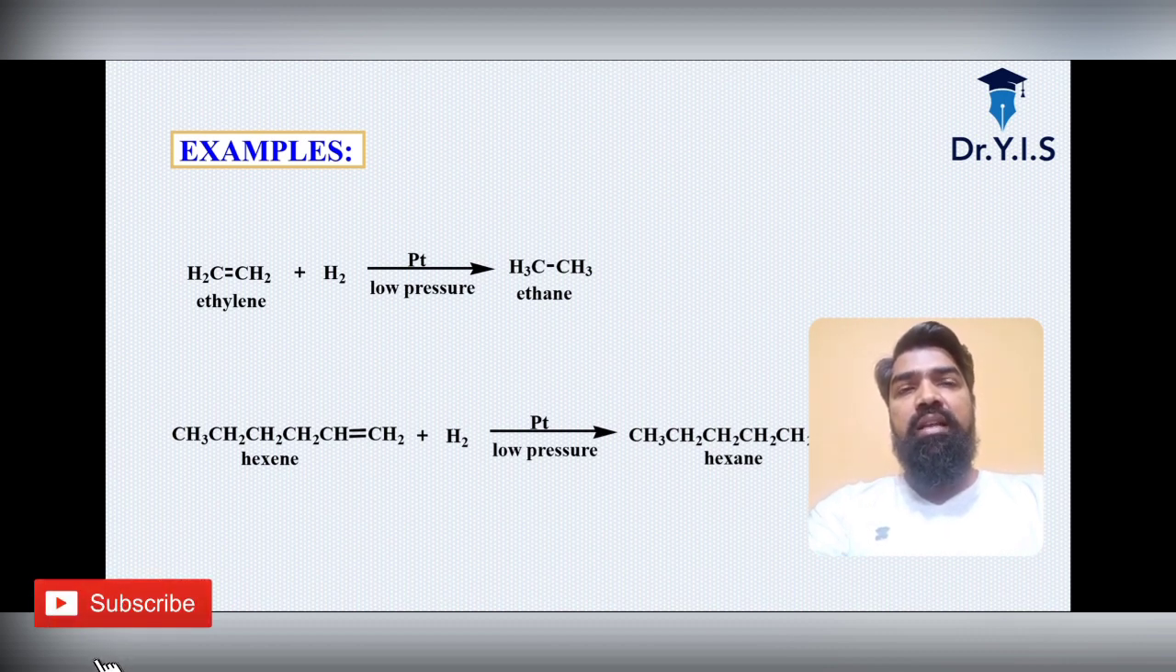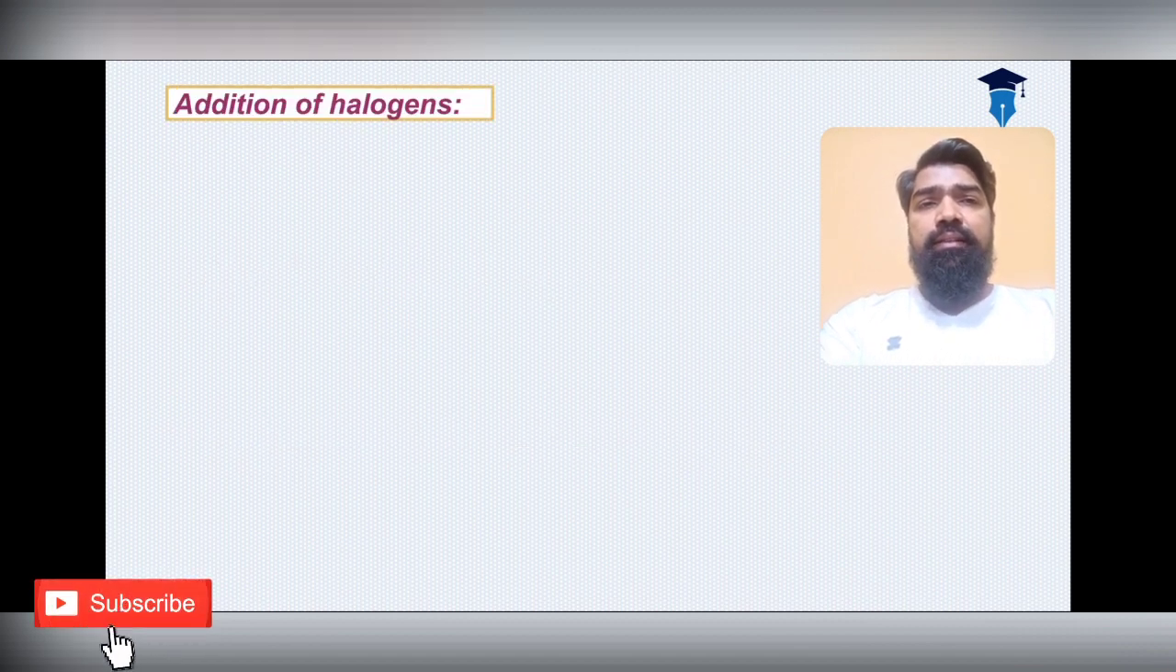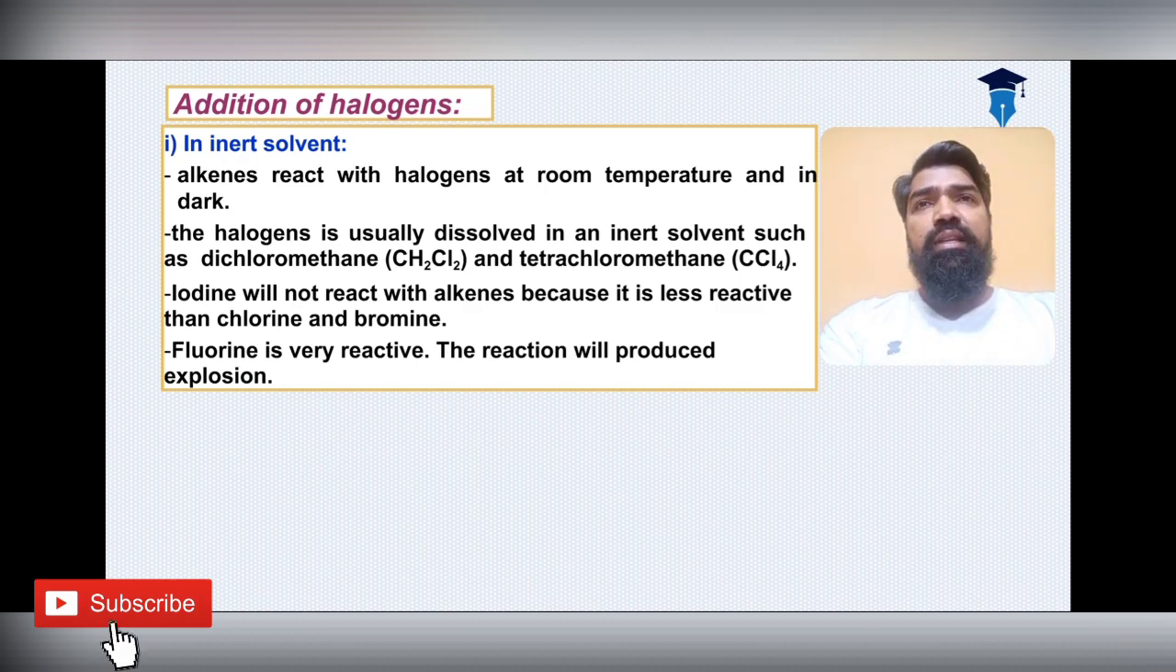Please see, ethylene reacts with hydrogen under platinum at low pressure to give you ethane, and similarly hexene under low pressure with platinum will give you hexane. These are simple examples of the reactions of alkenes.